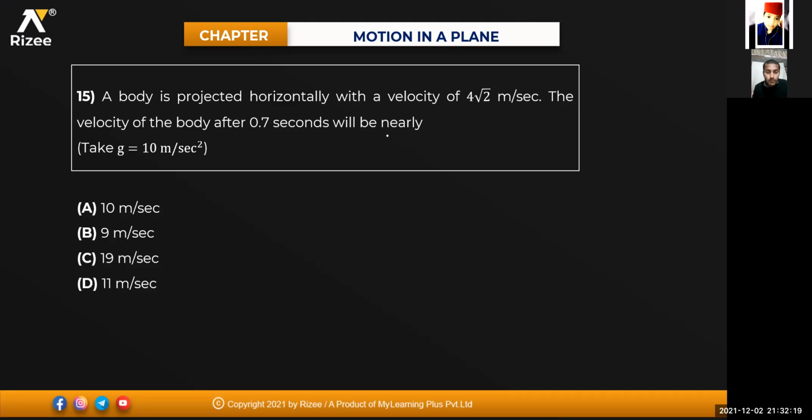Chalo. Next one. A body is projected horizontally with a velocity of 4√2 meter per second. The velocity of the body after 0.7 seconds will be nearly how much? Very good question again. After 0.7 second, the horizontal component of the velocity will be equal to how much?